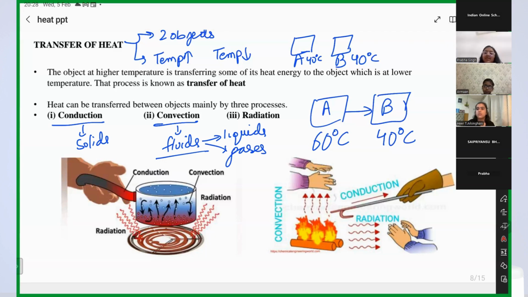This is the common problem with most students. So, fluids means liquids and gases together. Got it? Okay, so for that we have convection, and radiation doesn't need any medium. We will study this in detail.